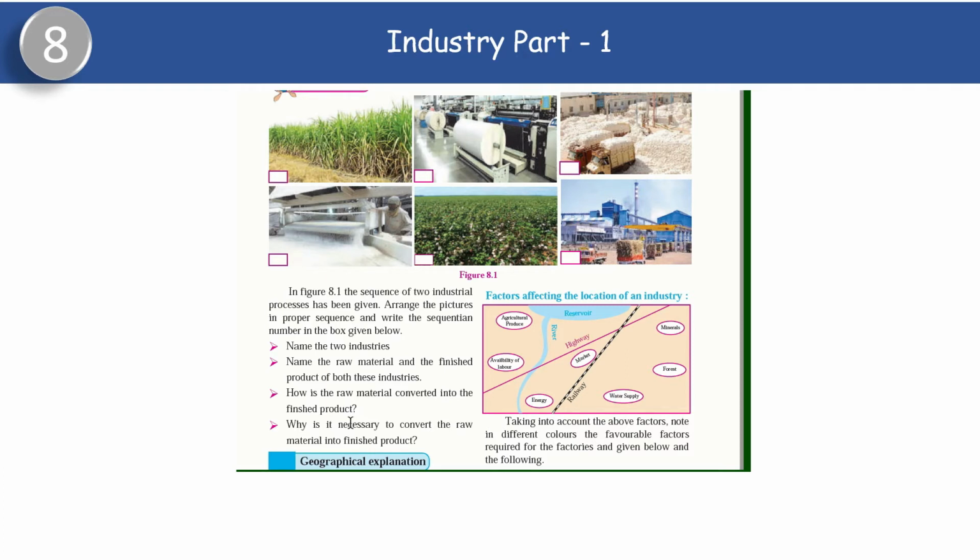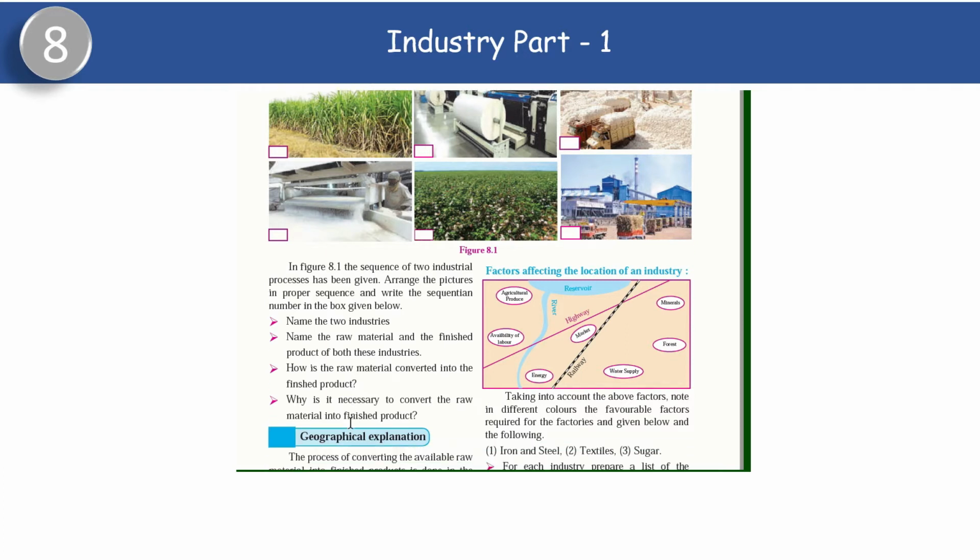Why is it necessary to convert the raw material into finished goods? The raw material in its original form cannot satisfy human wants directly. Therefore, it is necessary to convert the raw material into finished goods. It means we can't put sugarcane directly into cooking use.